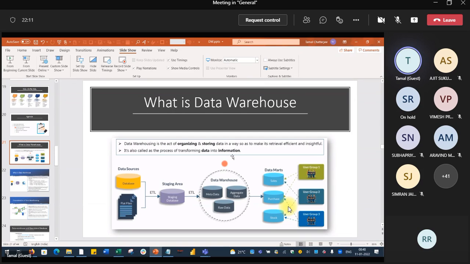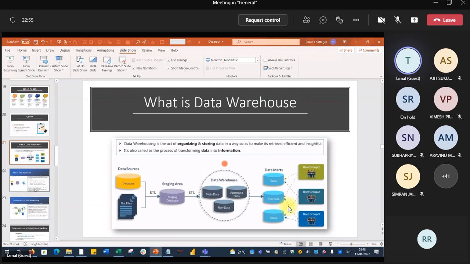Subject means department: in our case procurement, sales, marketing, finance, HR. Small data warehouses are created out of this big data warehouse. Those are known as data marts. These smaller data marts are used by different groups of users so that performance increases. Performance means search and getting insight from the data will improve. So that is the entire cycle of data warehousing.